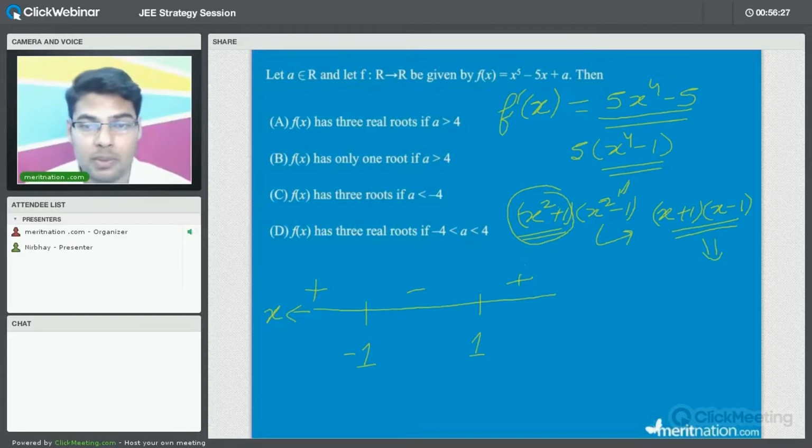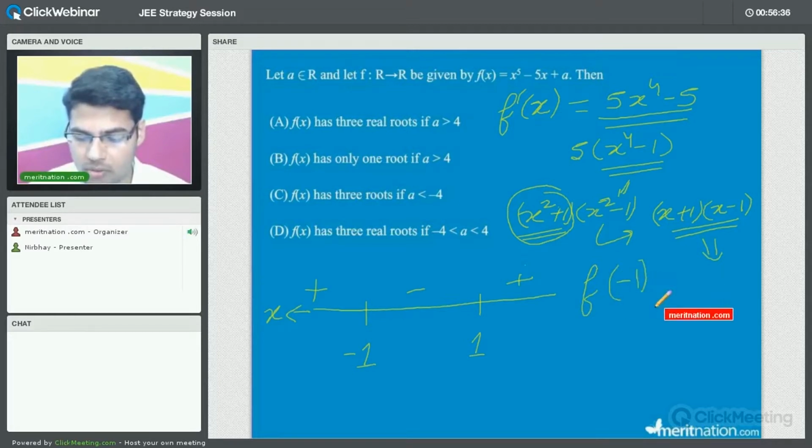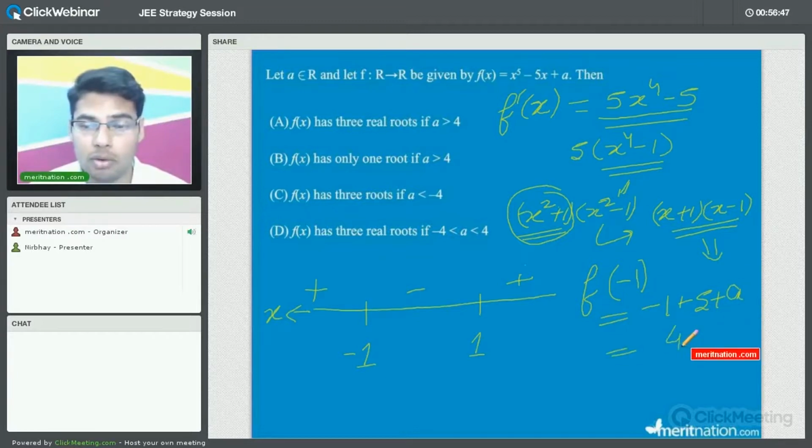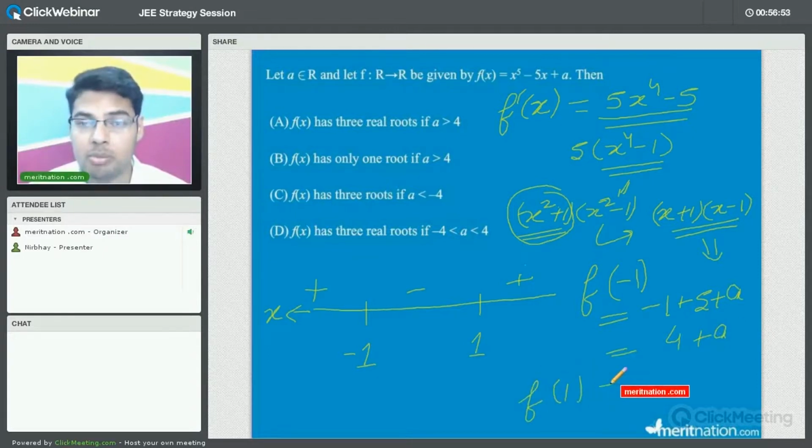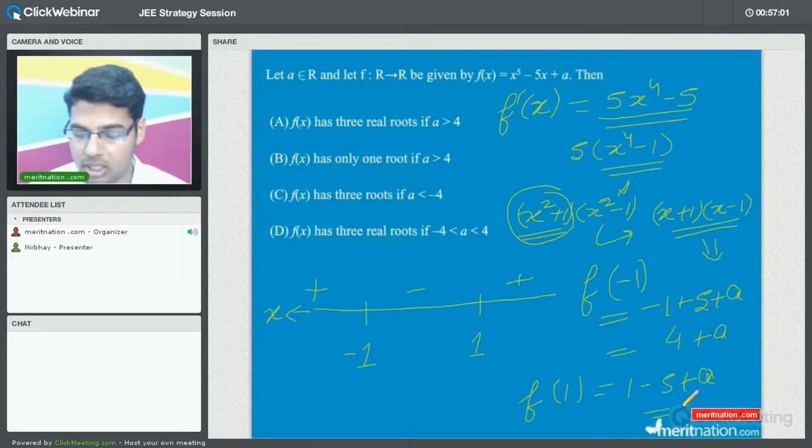So just try to see the rough sketch of the function now. So for that we will have to have the functions, that is for f of 1. Let us try to see for f of minus 1 first. For f of minus 1 is nothing but equal to here minus 1 plus 5 plus a, right? Which will be nothing but equal to 4 plus a. Let us try to consider about f of 1. So f of 1 is simply nothing but equal to 1 minus 5 plus a. This will be minus 4 plus a, right? So why we are finding out? Because just we have to find out the rough sketch of the function. So minus 4 plus a, as simple as that.